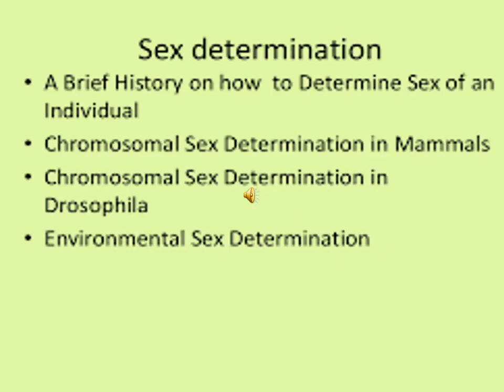These are the key points for sex determination. The sex of an individual is decided by chromosomes in mammals and Drosophila, and there is also environmental sex determination. These are important key points.